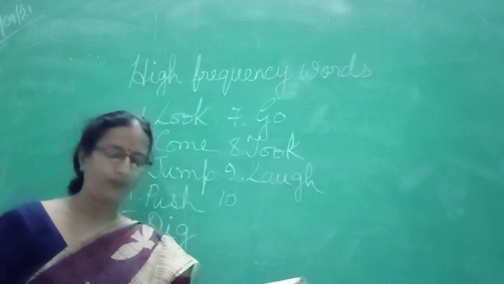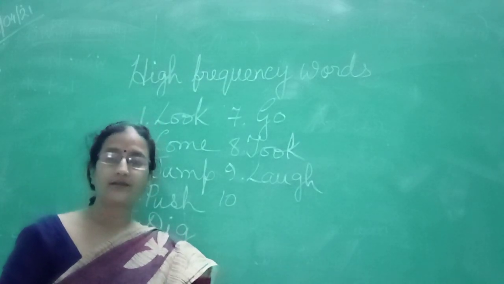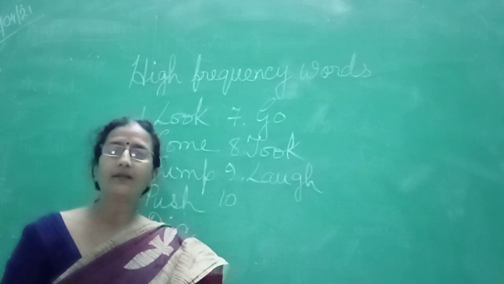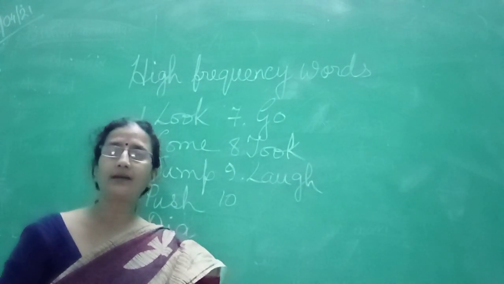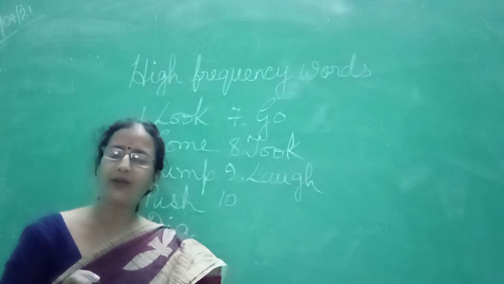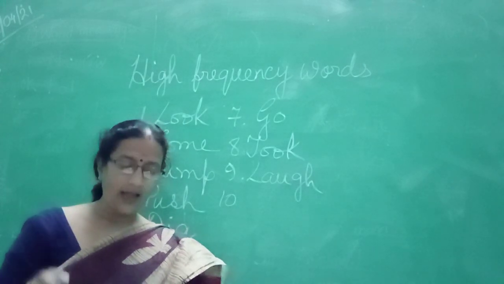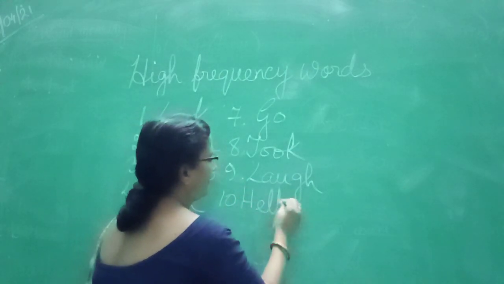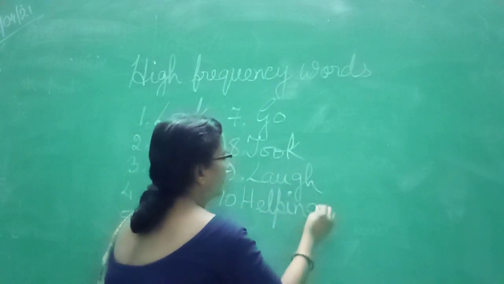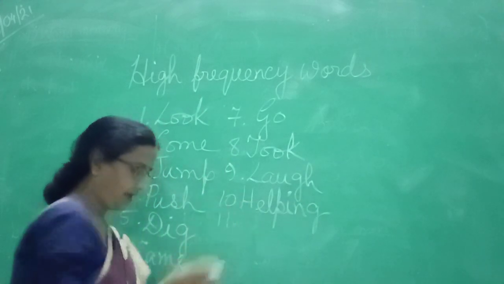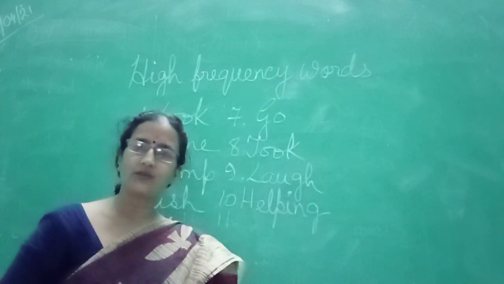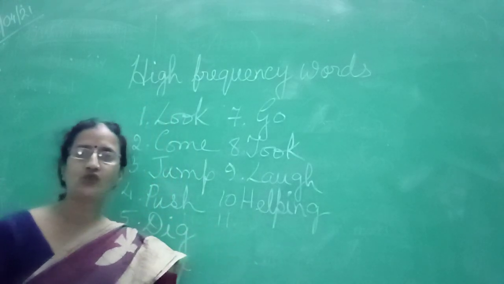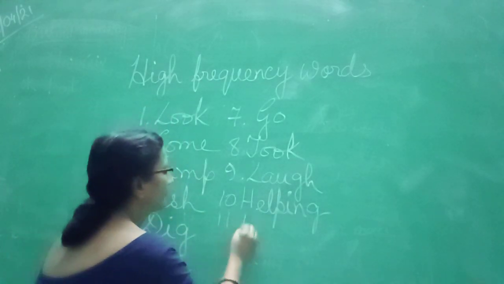Next, kind people like dash others. What do kind people do? Those who feel for others when they are in trouble, they help. And what should be the form of the word help? It will be helping, like helping others. Helping others. Next, it is nice to dash in a park. What do you do in the park? You play. So it is nice to play in the park.